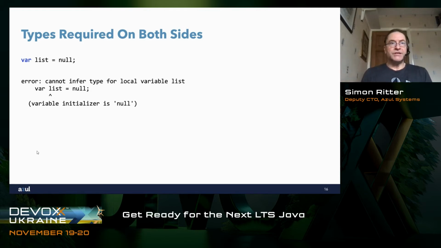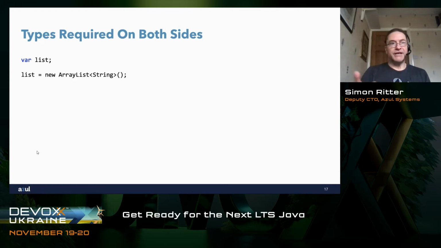There is an argument that would say, well, if I replaced var with object, and because that's the superclass of all classes, then I could say object list equals null, and that would compile quite happily. So var could simply infer object because it's the highest type that we can use, and that would compile. But again, a decision was made in terms of the way that this works to say, no, we won't do that. We will say that in this case, the null, because it represents any type, is ambiguous, so we will reject that.